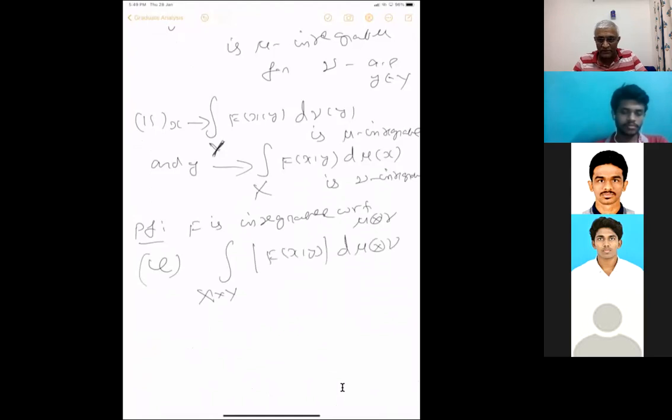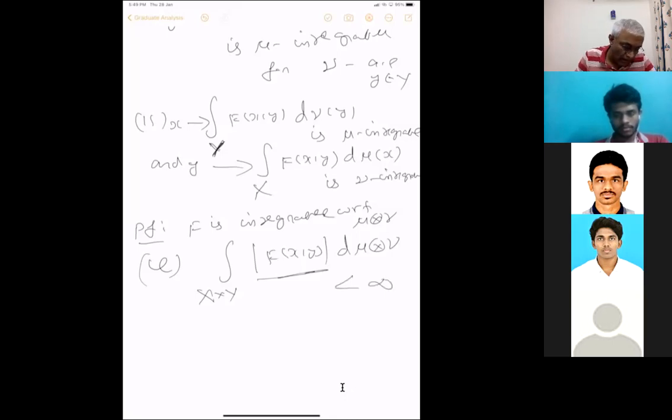This is a statement with respect to the product measure, but it can be evaluated by an iterated integral because mod f is a positive function. You don't need to consider integration with respect to the product measure; you can iterate the integral because it's a positive function, and see whether it is smaller than infinity.